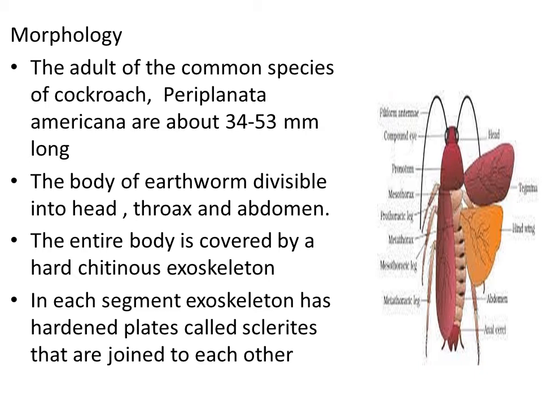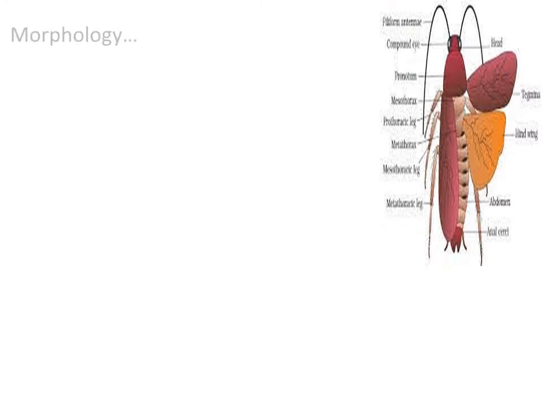In each segment, the exoskeleton has hardened plates called sclerites that are always joined to each other. In the abdominal region we can see segments. In each segment, the exoskeleton present is called sclerites. Sclerites are joined to each other to form a complete chitinous exoskeleton. Right? Let us study each and every part of the body, starting with the head.